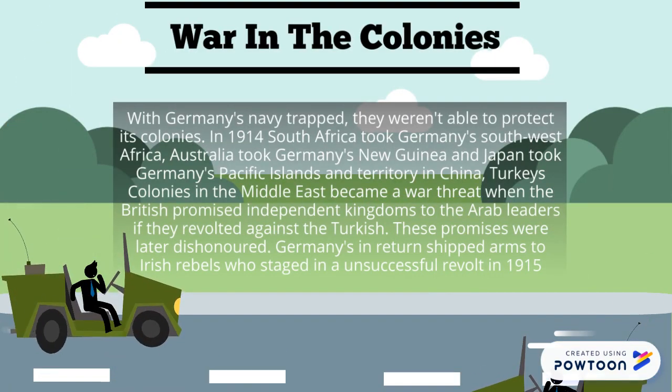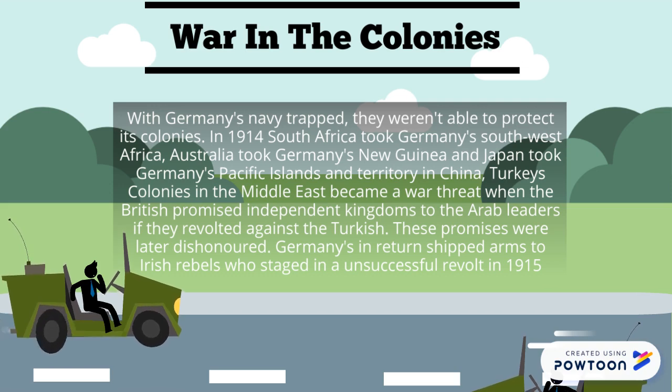War in colonies. With Germany's navy trapped, they weren't able to protect its colonies. In 1914, South Africa took Germany's Southwest Africa, Australia took Germany's New Guinea, and Japan took Germany's Pacific Islands and territory in China. Turkey's colonies in the Middle East became a war threat when the British promised the independent kingdoms